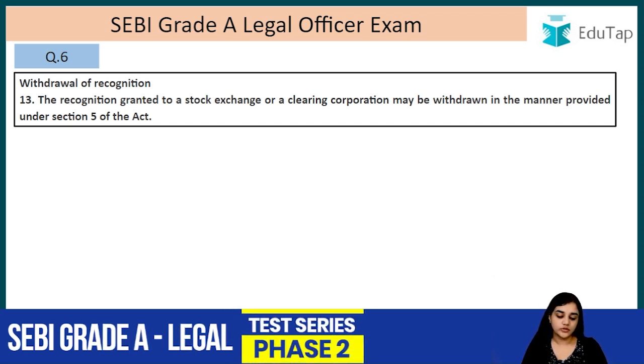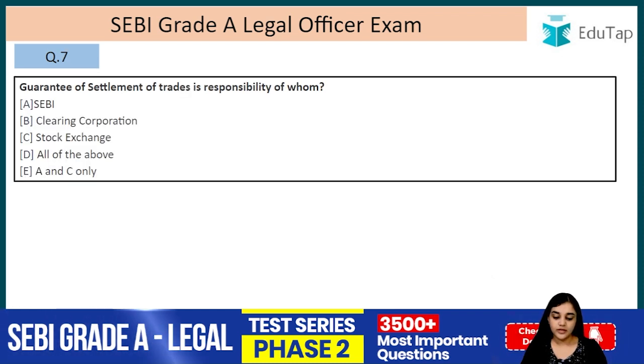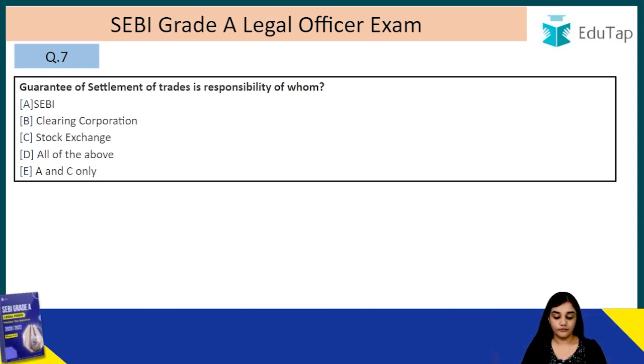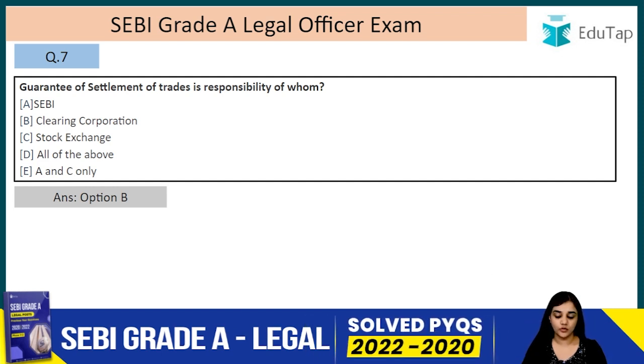Recognition granted to the stock exchange or a clearing corporation may be withdrawn in the manner provided under section 5 of the Act. Question number 7. Guarantee of settlement of trades is the responsibility of who? The answer to this is B, that it is the responsibility of the clearing corporation.